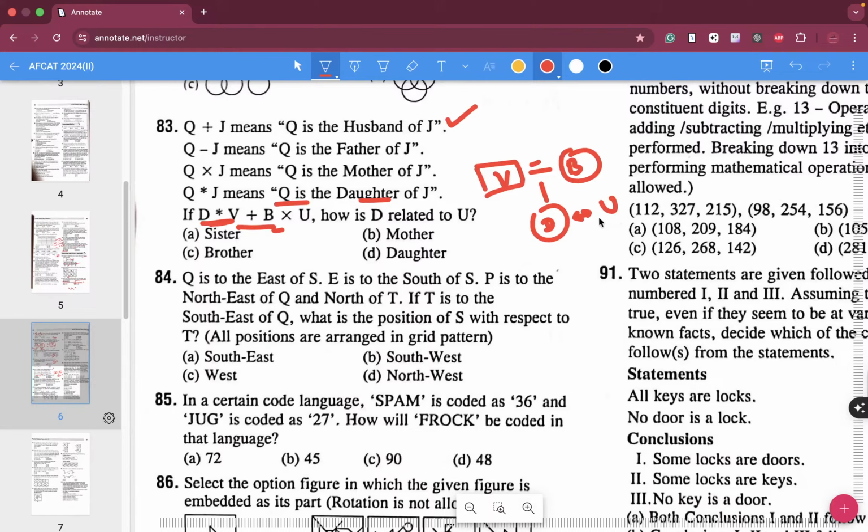So how is D related to U? Obviously not mother-daughter. D is the sister over here. Easy, absolutely easy.